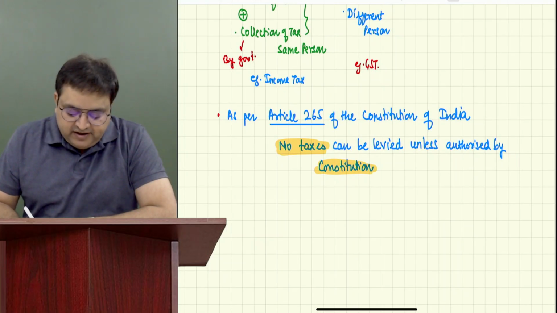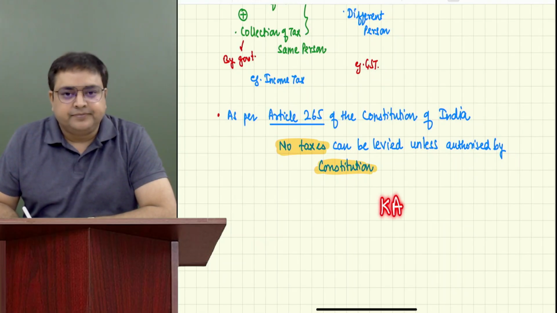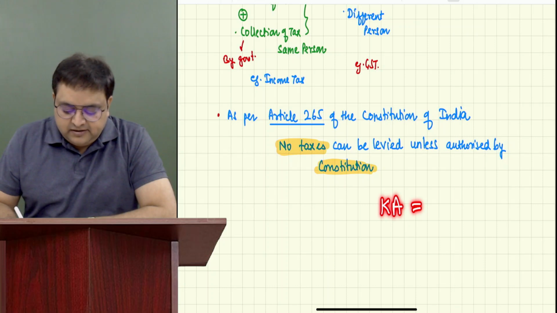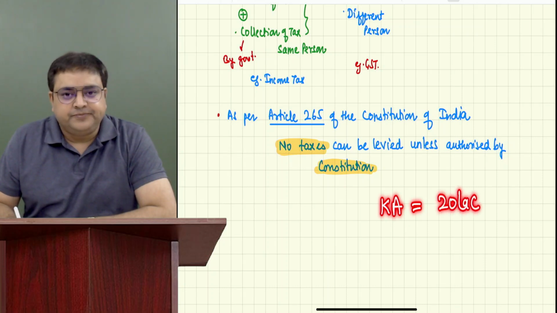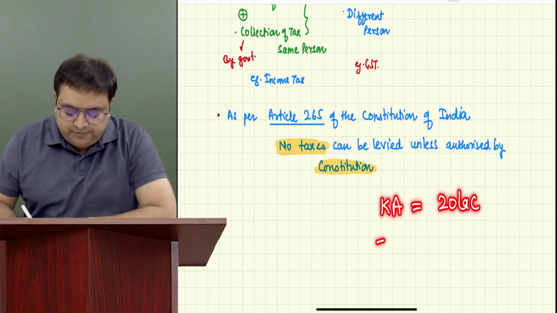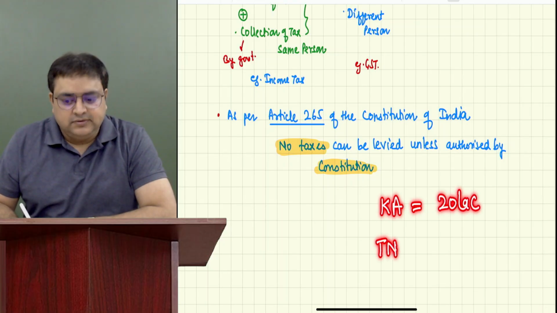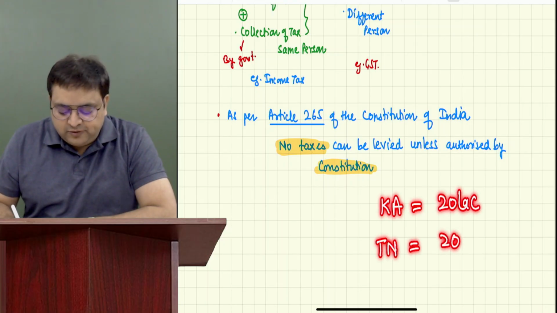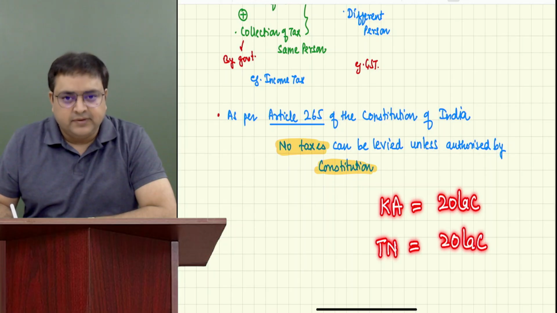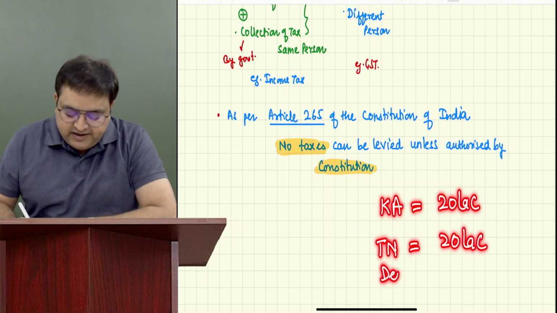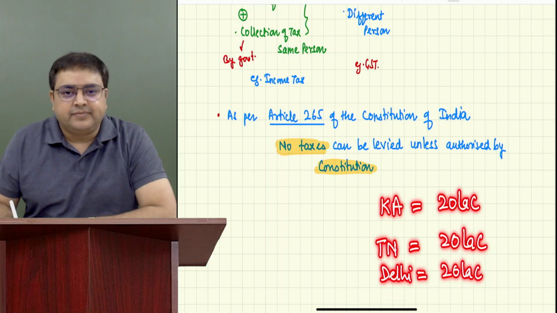Let's say, for example, a person living in Karnataka is earning 20 lakh rupees of income. Another person living in Tamil Nadu is also earning 20 lakh rupees of income. A third person living in Delhi is also earning 20 lakh rupees of income.